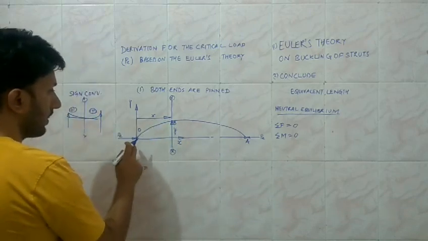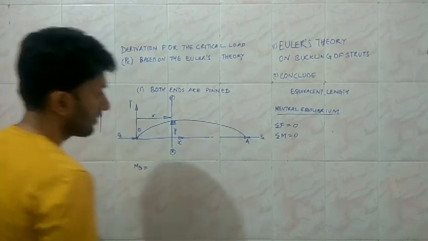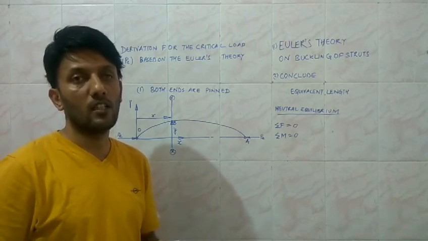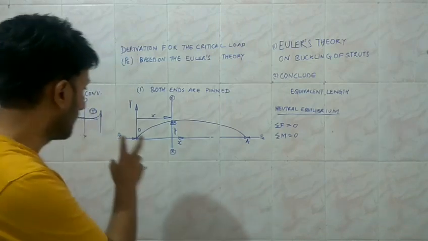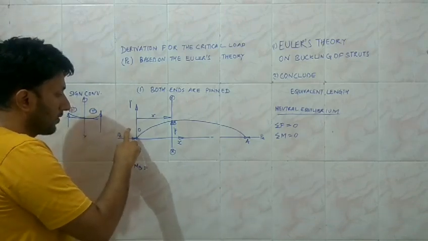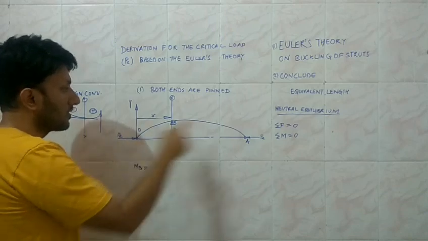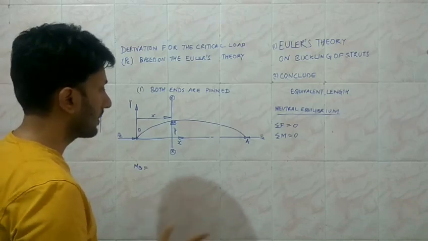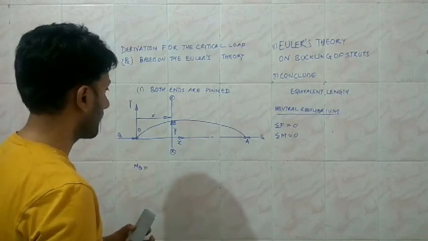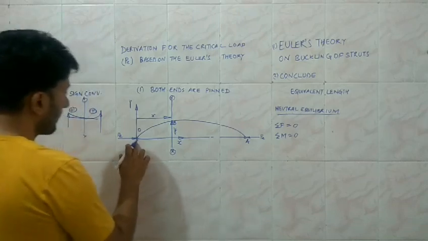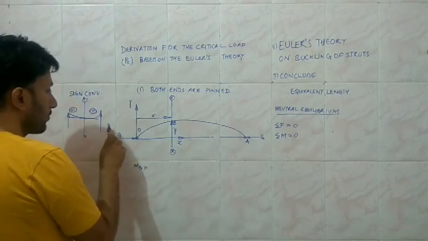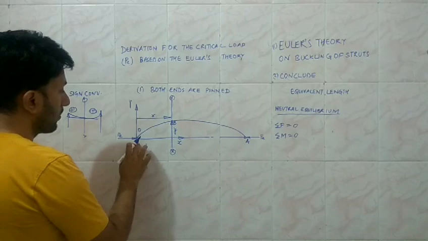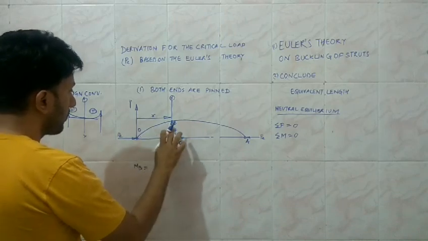Since the ends are pinned, we know that the pin ends allow the relative rotation, so there is no resistance to the rotation. Hence, the reacting moments at the pin end are equal to 0. There will be no reaction in the form of moments at the pins, because they readily allow the relative rotary motion with respect to each other. So the moment here is 0, and we are going to move from the left to the right up to the point B, and then consider the different loads and their moments. At point O the moment is equal to 0.